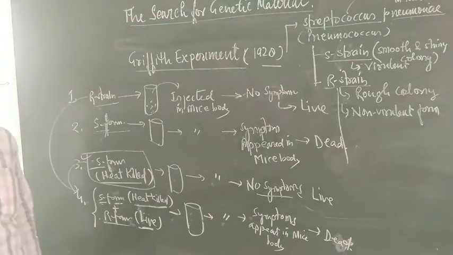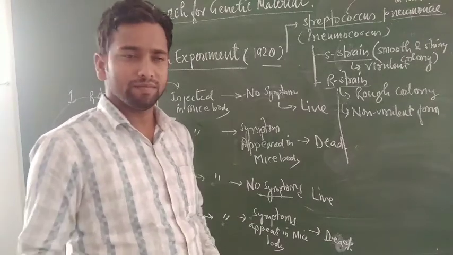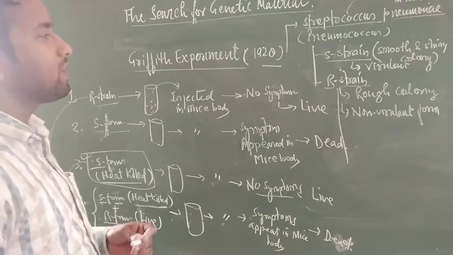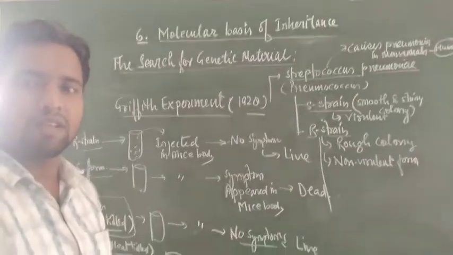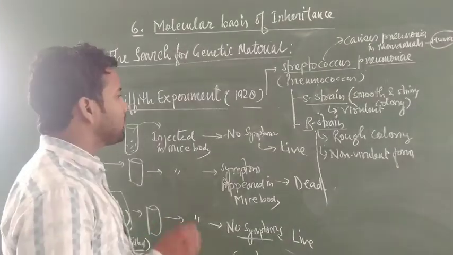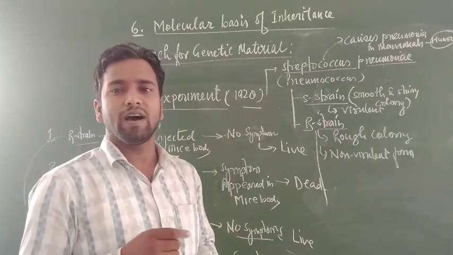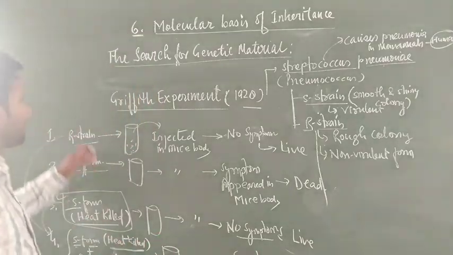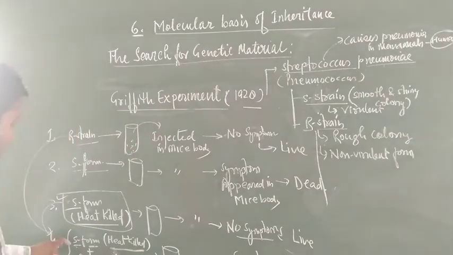But the important point here: in Griffith's experiment, Griffith was unable to explain what material is transferred, what material is able to convert the R form into the virulent form. He gave his experiment, but the nature of the material that changes the R form was not explained.